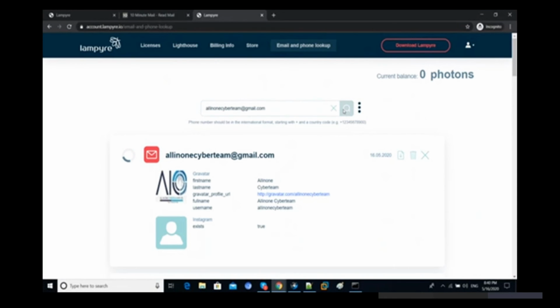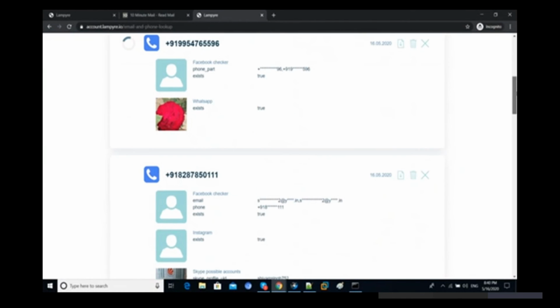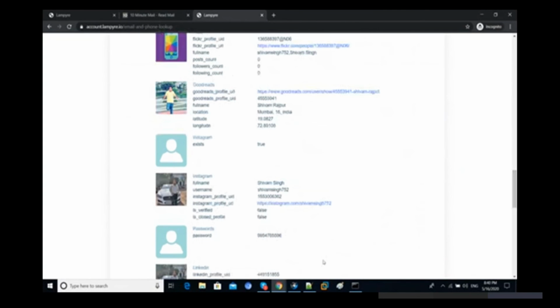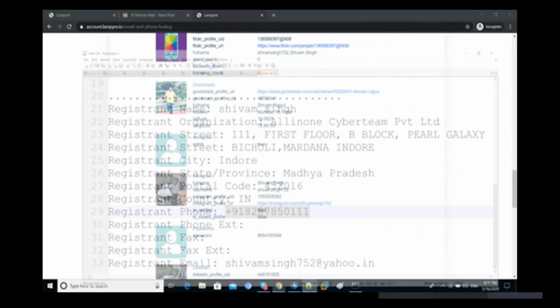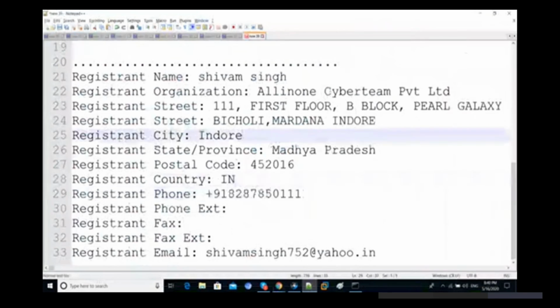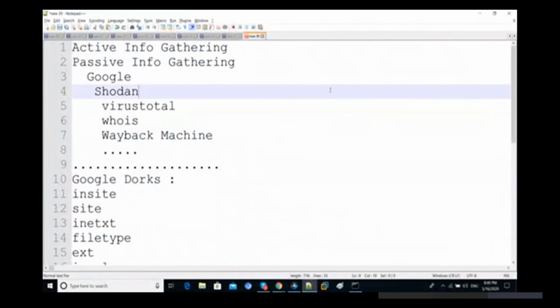With the help of this we can easily do it, but that one is not included in bug bounty. But if you are going into red teaming, if your target is fixed, then definitely for that purpose you can do this type of thing. Let's check out some different information. We have completed whois and Wayback as well. Now we are going to discuss passive information gathering.